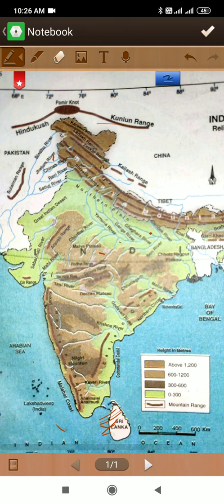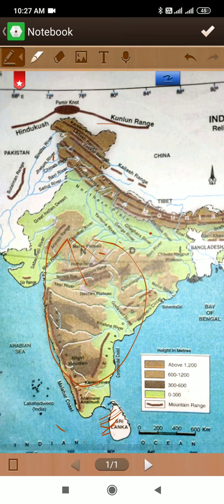See, this is the peninsular plateau, and this is its northern part. So in the northern part, the northeast slope is evident from the flow of the Chambal, Son and Damodar rivers.